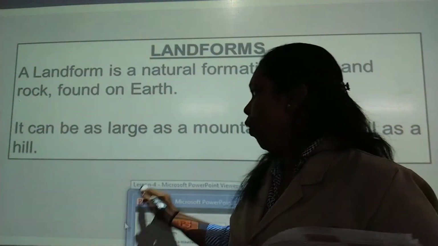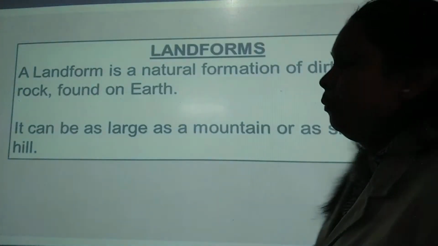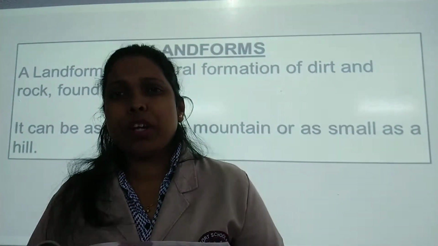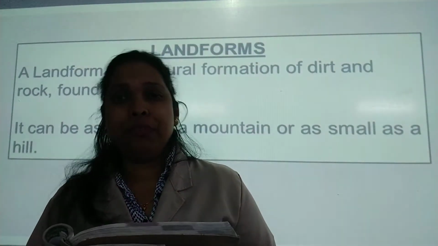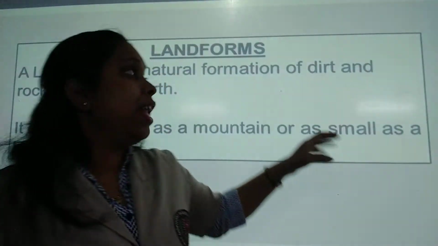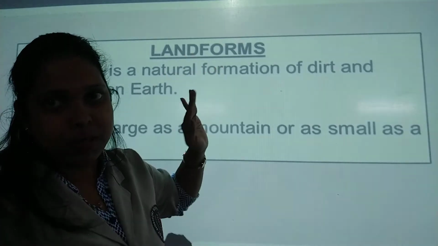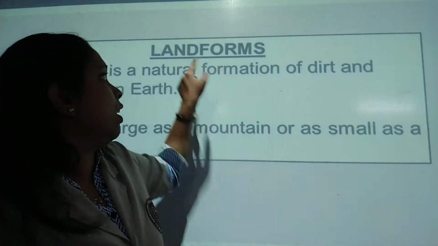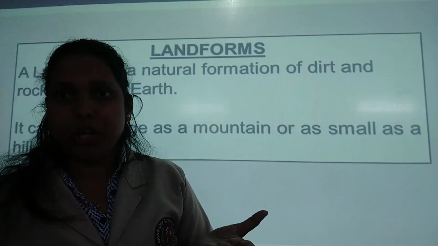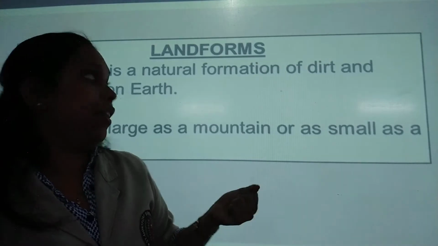Yes. Now what is landform? Can anybody tell? Can anybody guess? Landform. With the term land, any type of land. किसी भी तरीके का land. Land समझते हैं आप? जमीन. Okay? There are different landforms, like there were different water bodies. ऐसे different land के forms होते हैं. Now let's see what they are.